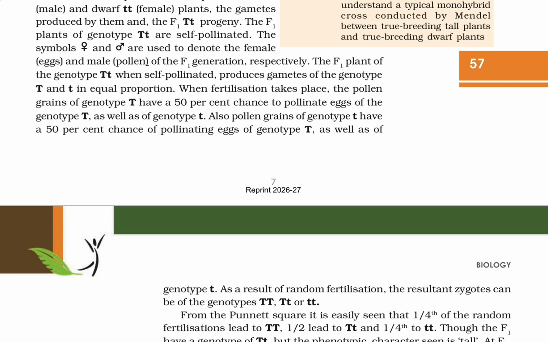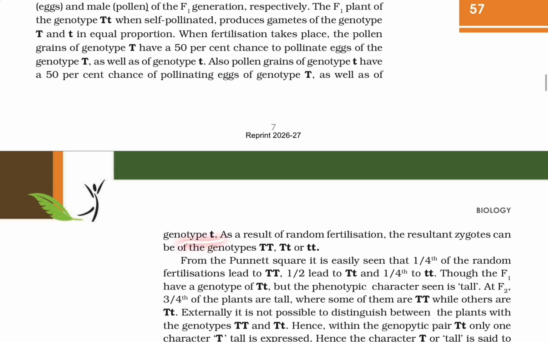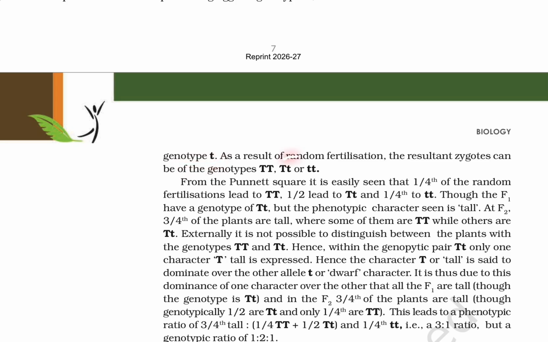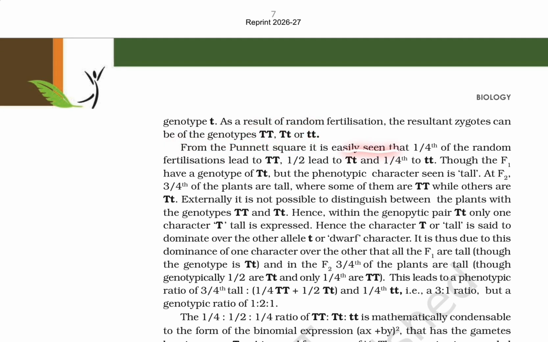Also, a pollen grain of genotype small t has a 50% chance of pollinating an egg of genotype capital T as well as of genotype small t. As a result, through random fertilization, the resultant zygotes can be genotype capital T capital T, capital T small t, capital T small t, small t small t. From the Punnett square, it is easily seen that 1/4 of the random fertilization leads to capital T capital T, half leads to capital T small t, and 1/4 to small t small t.